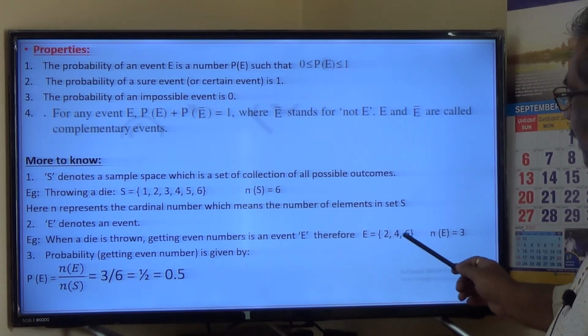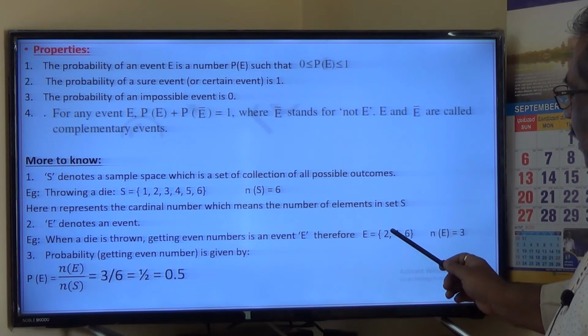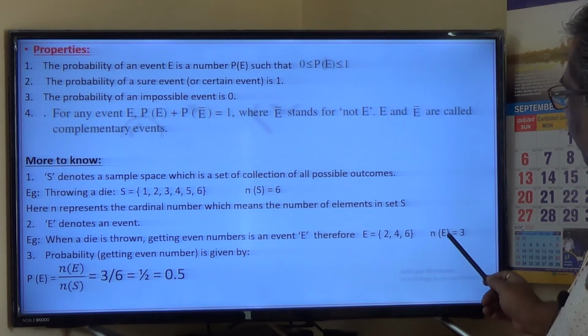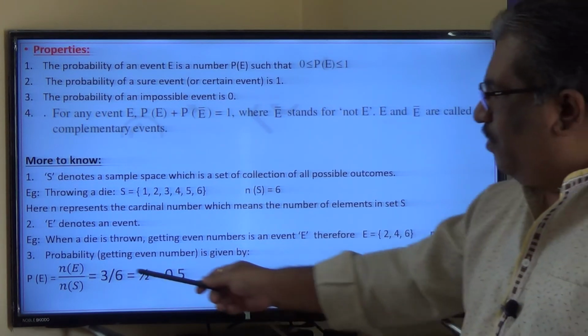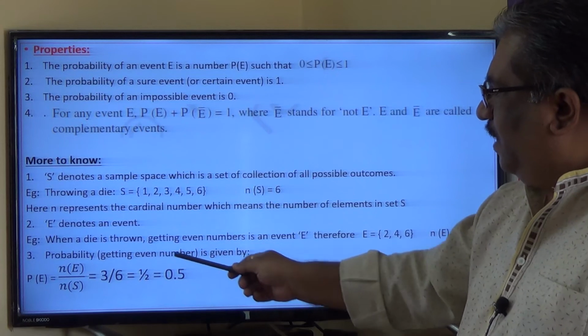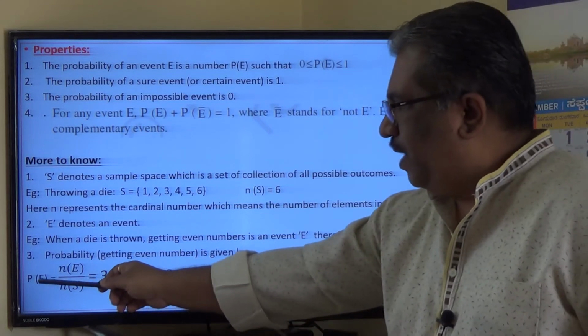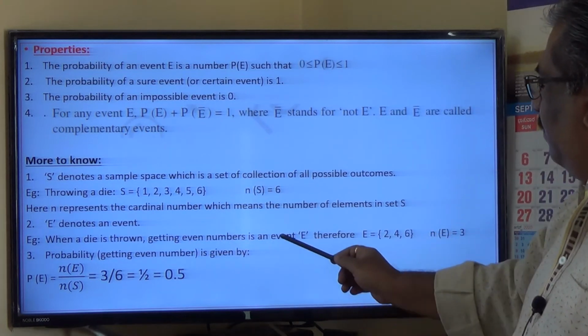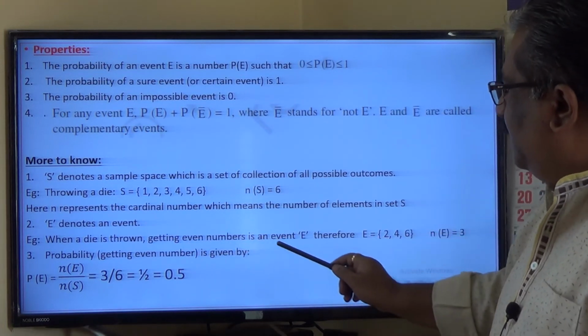How many elements are there in this E? 1, 2, 3. The number of elements present in E is called N of E, equals 3 here. So how do you calculate the probability of getting an even number? It is given by P of E. What is E here? E denotes an event which is getting an even number.